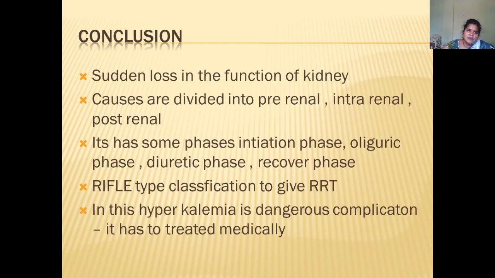After this, I conclude my topic. What is meant by acute renal failure? Acute renal failure is a sudden loss of kidney function. It is divided into pre-renal, intrarenal and post-renal. It has phases: the initiation phase, oliguric phase, diuretic phase and recovery phase. The RIFLE classification tells us when to start renal replacement therapy.